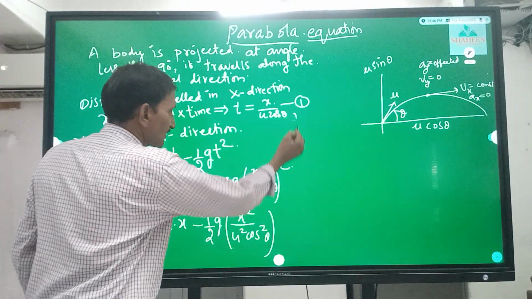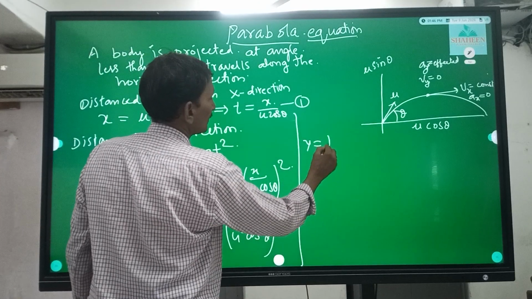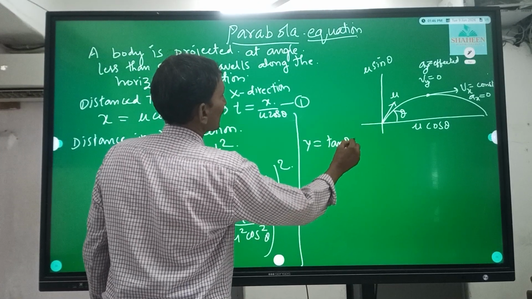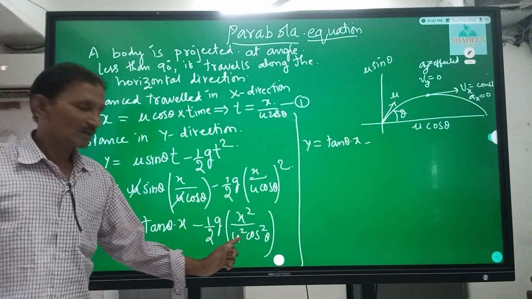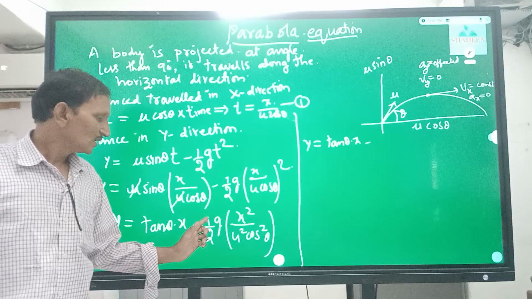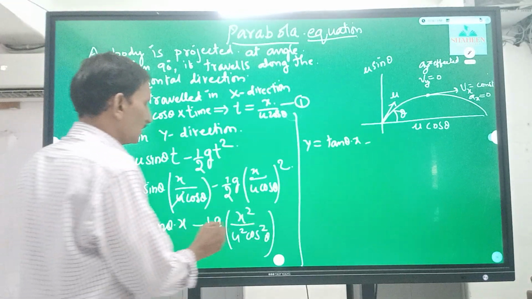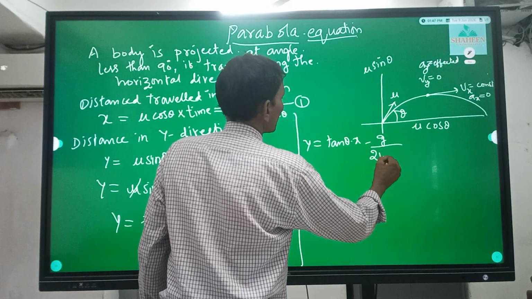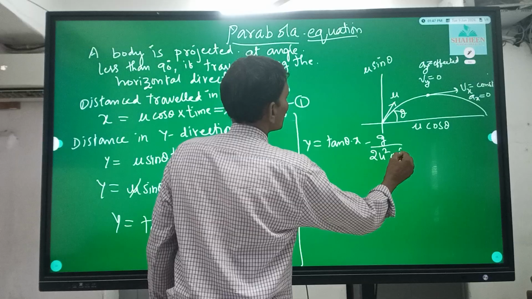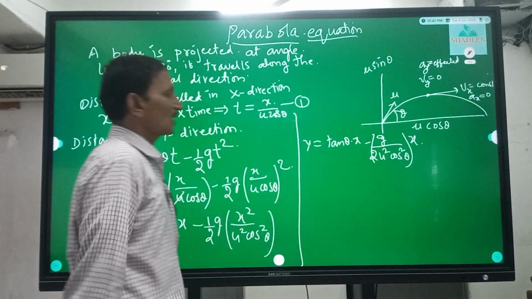Now when you write this equation, y is equal to tan theta into x minus, taking the 2 inside the bracket and x square out, g by 2 u square cos square theta into x square.